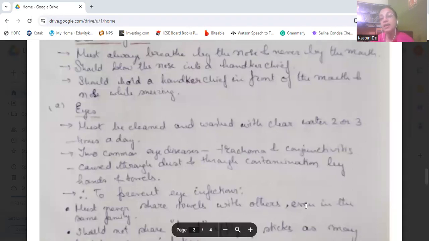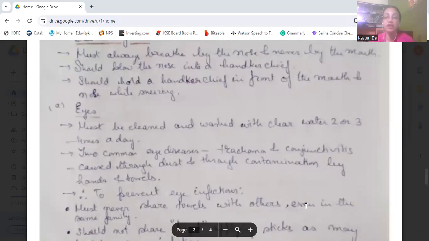Two common eye diseases we know are trachoma and conjunctivitis. They cause too much pain in the eyes and great problems in seeing also. So we should avoid these by washing our eyes with clean and clear water.